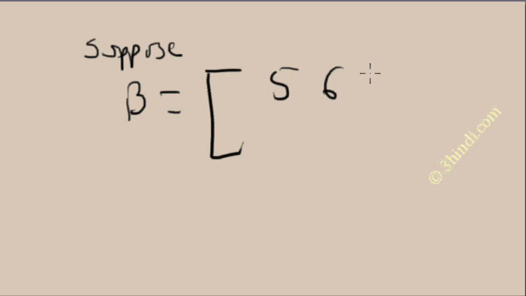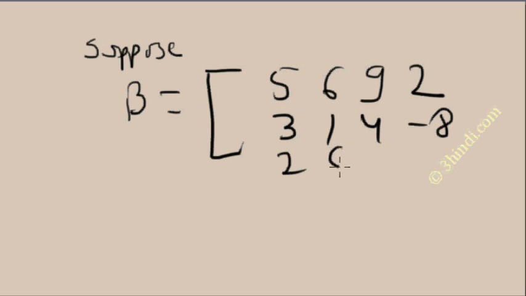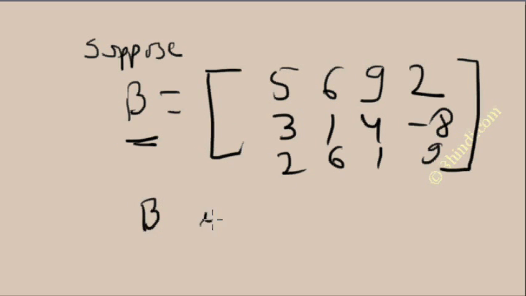Suppose another matrix B: 5, 6, 9, 2, 3, 1, 4, minus 8, 2, 6, 1, 9. This is another matrix denoted by B. Here the number of rows is 3 and the number of columns is 4, so B is a 3 into 4 type of matrix.